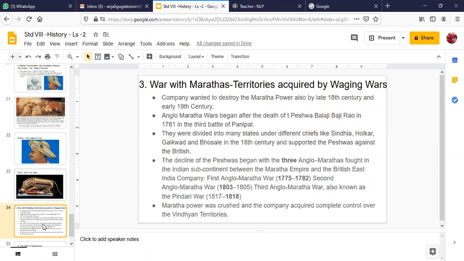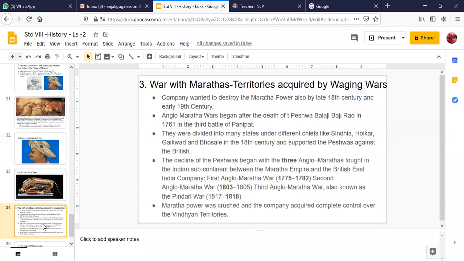Now here in this case, subsidiary alliance did not take place. As you can see, the Marathas were very strong and they were not the kind of rulers who would easily kneel down against the East India Company. But the company had its own motive of acquiring the Maratha territory also. Now what they did, they waged a war.